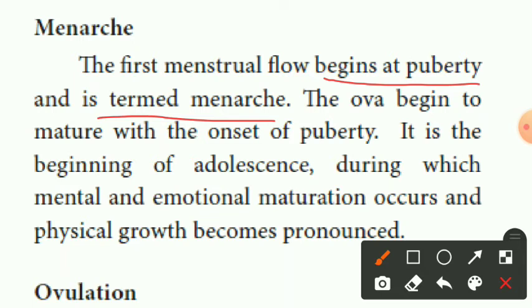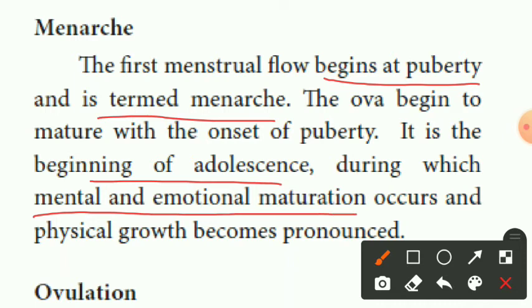The ova begin to mature with the onset of puberty. It is the beginning of adolescence, during which mental and emotional maturation occurs, and physical growth also becomes pronounced. That means the body will become round in shape in girls, and the hip broadens. That is the physical growth that becomes pronounced.